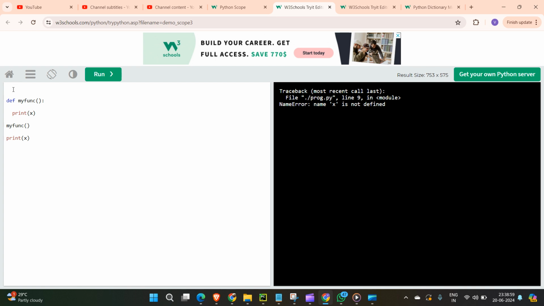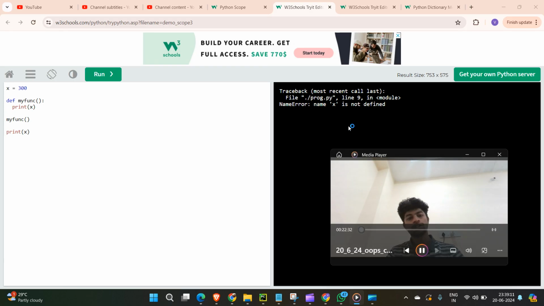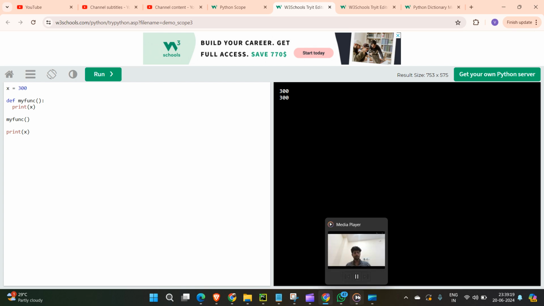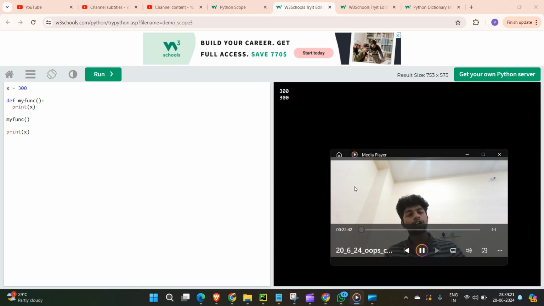Let me run this. We'll get the value as 300. See, by calling this function, this has a variable within its scope, and we got the result. But if I print this, you're getting an error. Why? Because x doesn't exist here.